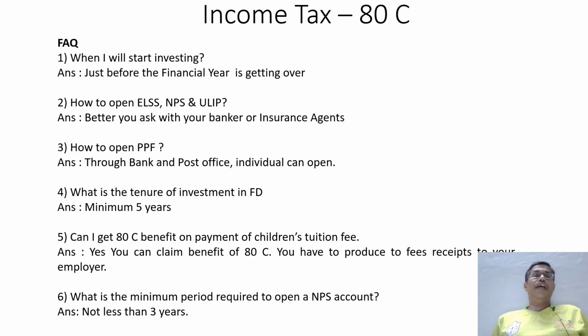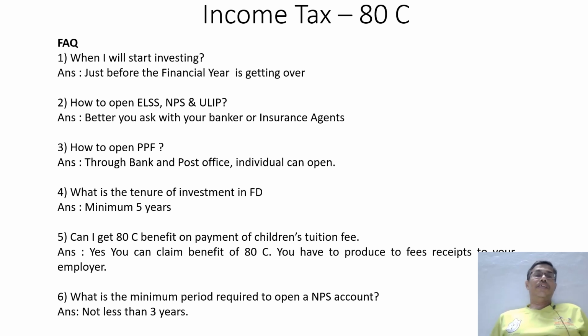I have framed frequently asked questions. When should I start investing? The assessee can start investing just before the financial year is over, that is before 31st March, the end of every financial year.